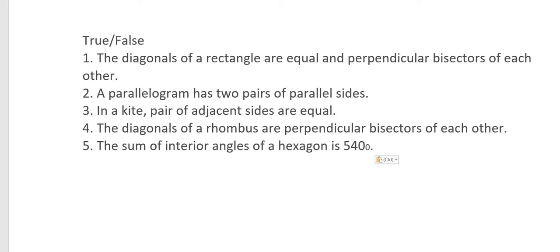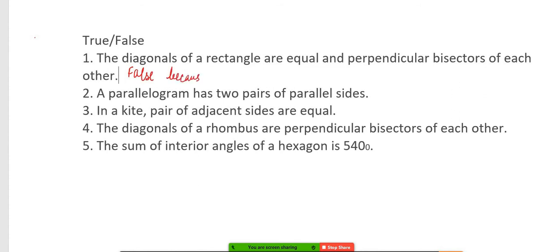Now true and false. The diagonals of a rectangle are equal and perpendicular bisector of each other. It is false. Why? Because they are equal but they are not perpendicular bisector. Got it? It is false, because they are not perpendicular to each other. Okay?